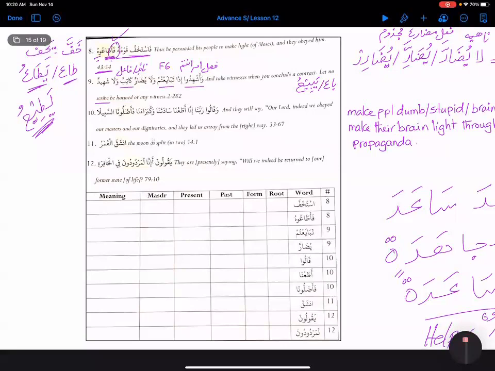This is not shart over here. There are different kinds of fa. So this fa is basically fa sababiya, giving a reason that why it happened. So why they were following him? Because he brainwashed them.